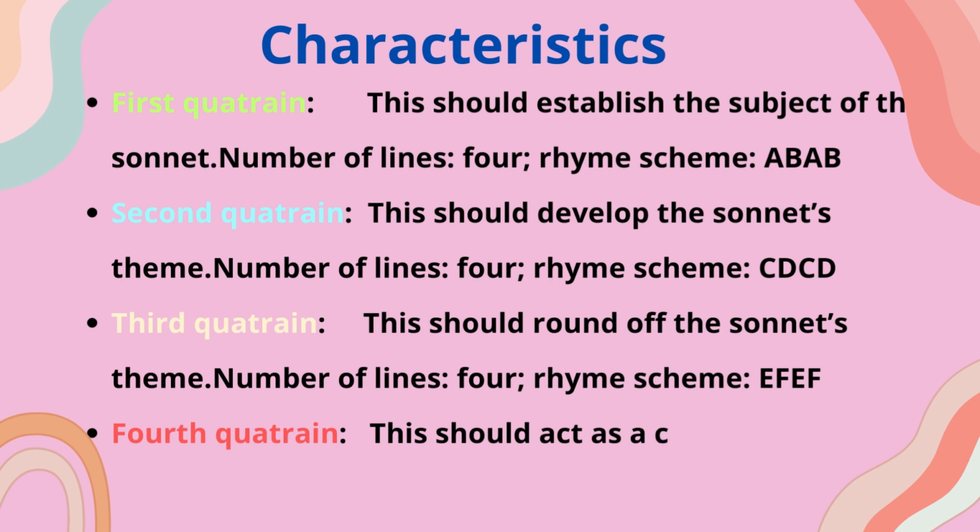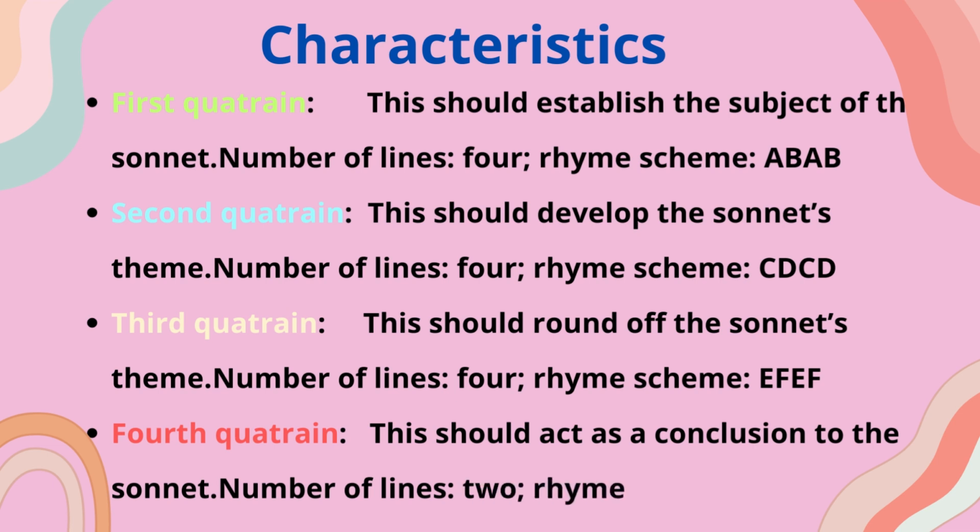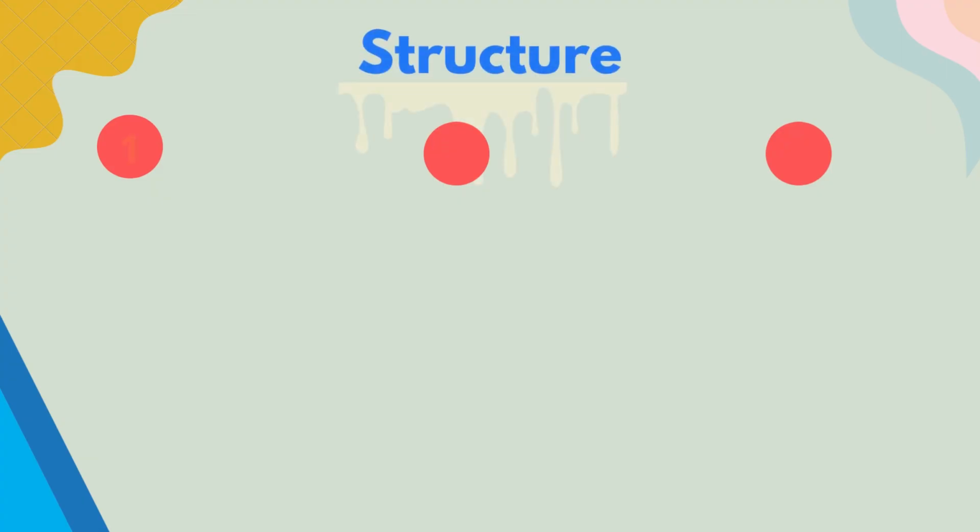So, like this, it has to start and end. The same way here, the first quadrant is the starting and the fourth is the conclusion. This has rhyme scheme GG and it has only two lines and it's a conclusion of a sonnet.